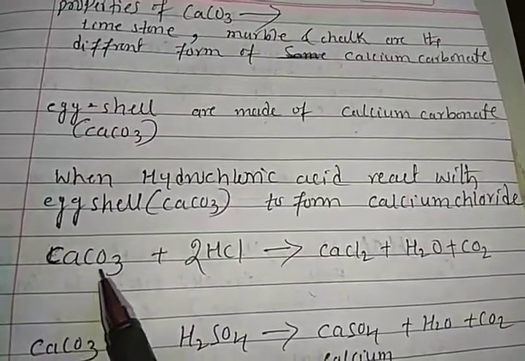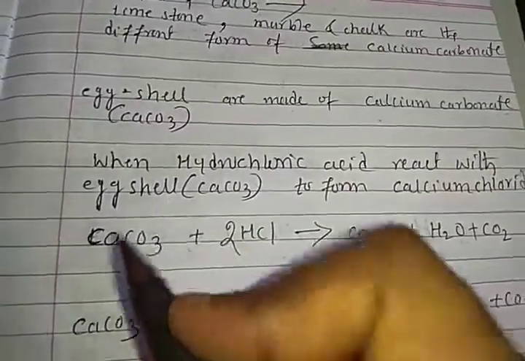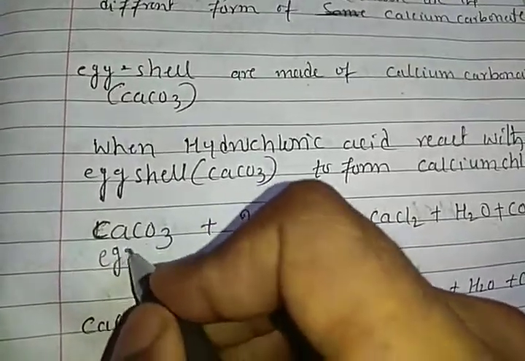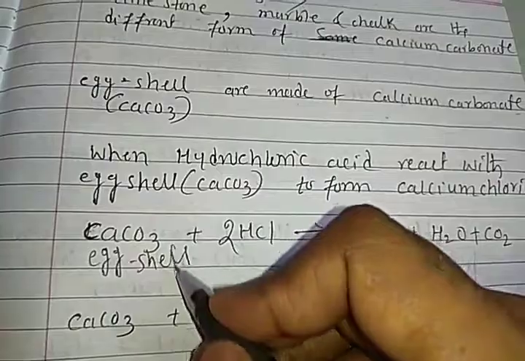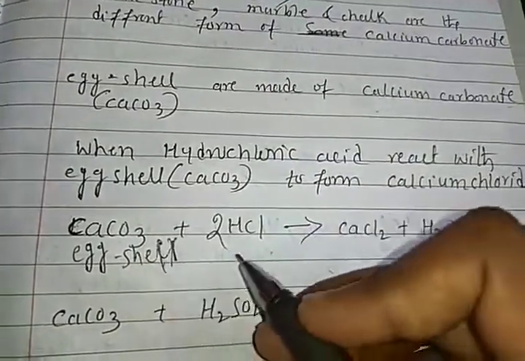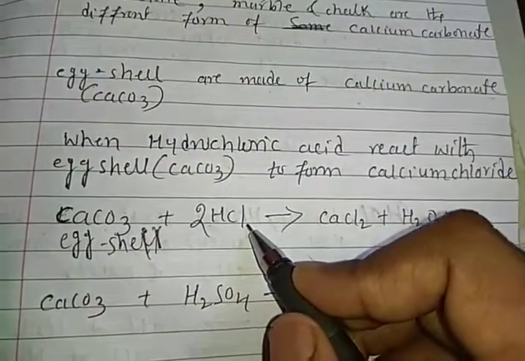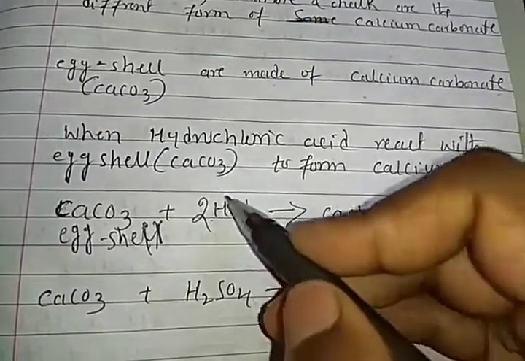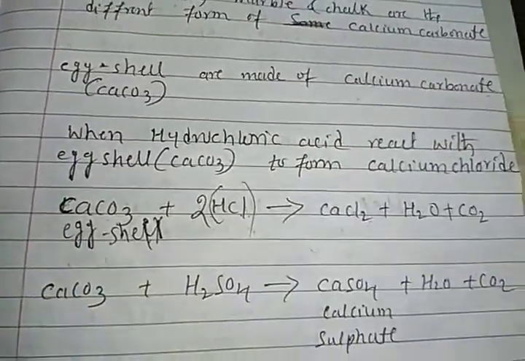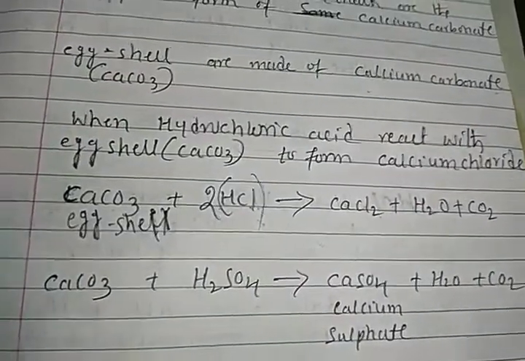So the eggshell contains calcium carbonate. This is the eggshell. This eggshell is treated with hydrochloric acid. Then two chlorines and two hydrogens are present here, 2 times.